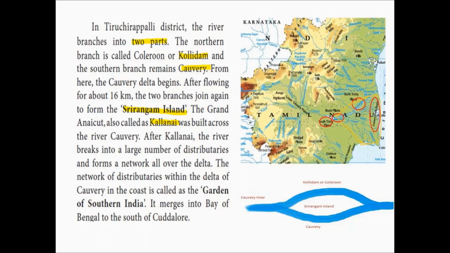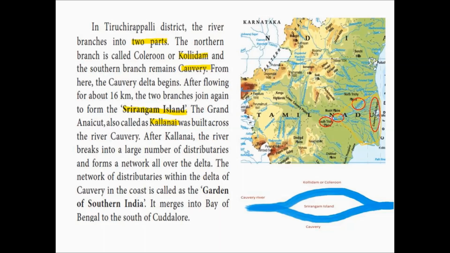In Tiruchirappalli district, the river Kaveri branches into two parts. That is, it splits into two parts. The northern branch is called Kolarun or Kollidam in Tamil, and the southern branch retains the name Kaveri. From here the Kaveri delta begins. So from the place where it splits, from that region the Kaveri delta begins.